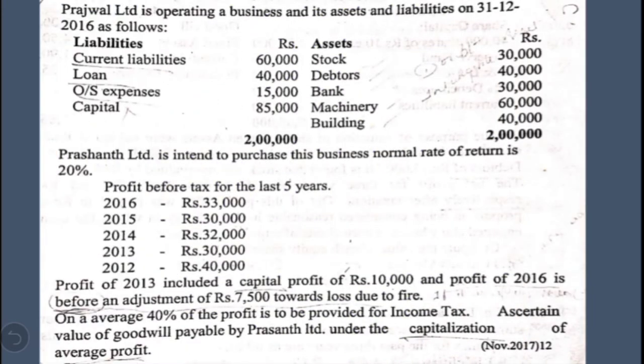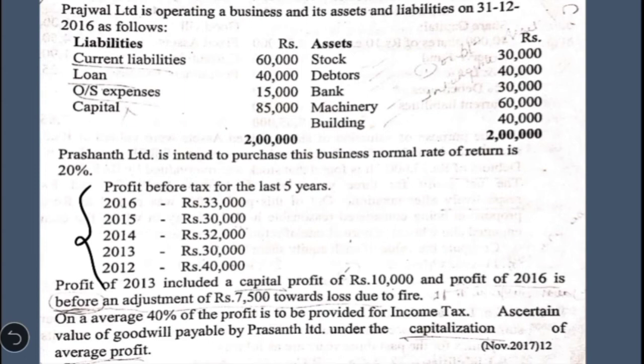Prajwal Limited is operating a business and its assets and liabilities as on 31st 12 2016 are as follows. On the asset side, we find stock, debtors, bank, machinery and buildings. On the liability side, current liabilities, loan, outstanding expenses and capital. Prashant Limited intends to purchase this business, and the normal rate of return is 20%. Profit before tax for the past 5 years are mentioned here. Okay, these profits belong to which year? 2016, 15, 14, 13 and 2012. So it is given in the descending order.